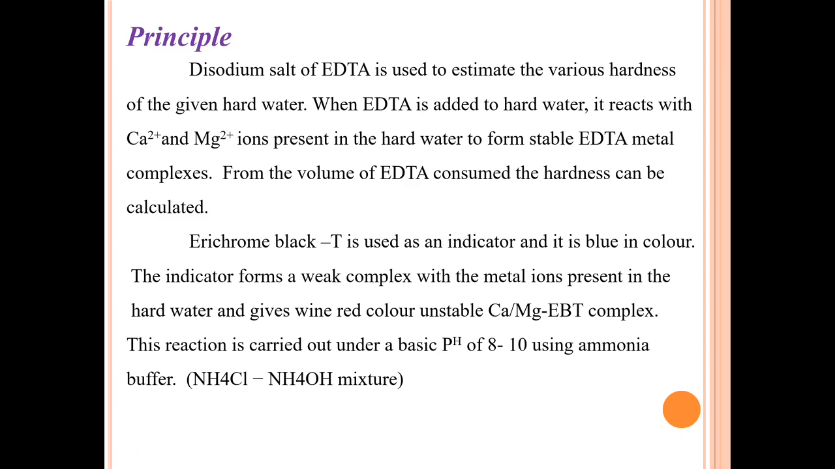Eriochrome Black T is used as an indicator and it is blue in color. The indicator forms a weak complex with the metal ions present in the hard water and gives a wine red colored unstable calcium magnesium EBT complex. This reaction is carried out under basic conditions, pH of 8 to 10, using an ammonia buffer, that is, an ammonium chloride and ammonium hydroxide mixture.